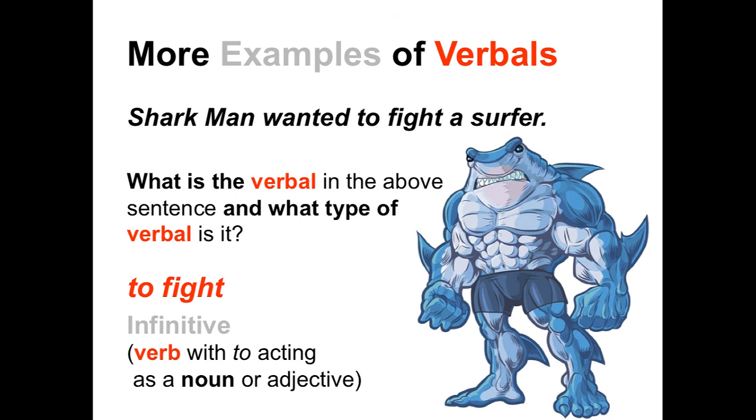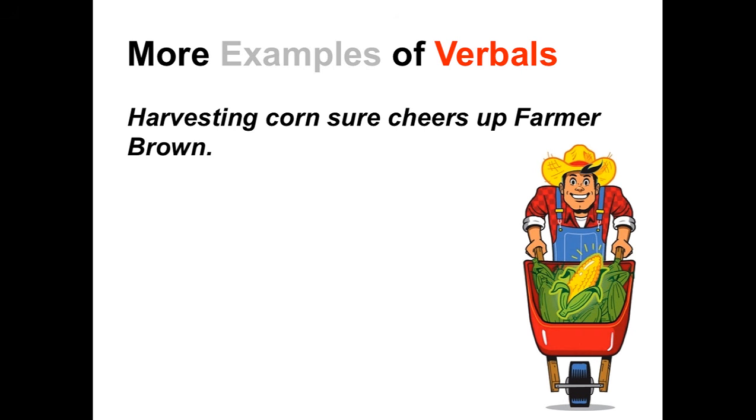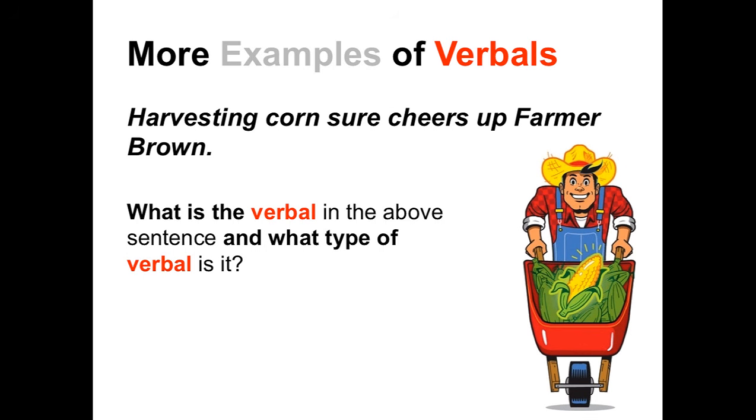Fighting is a verb, but to fight is an infinitive. A verb with to acting as a noun or an adjective, and in this case, it is acting as a noun. It is a thing that Sharkman wants. And here's one more example of a verbal. Harvesting corn sure cheers up Farmer Brown. What is the verbal in this sentence, and what type of verbal is it?